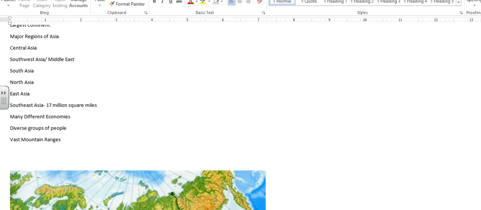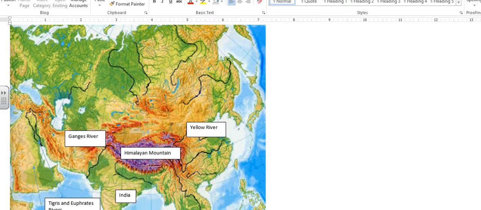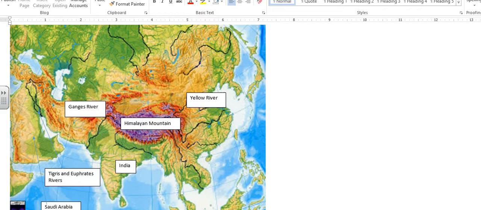Asia, like we had said, is huge. Some of the spots that are going to be very important for us are going to be the Yellow River in China, the Himalayan mountain range, which kind of separates China and India, the Ganges River in India, the Tigris and Euphrates rivers in modern-day Iraq and the Middle East, and Saudi Arabia.